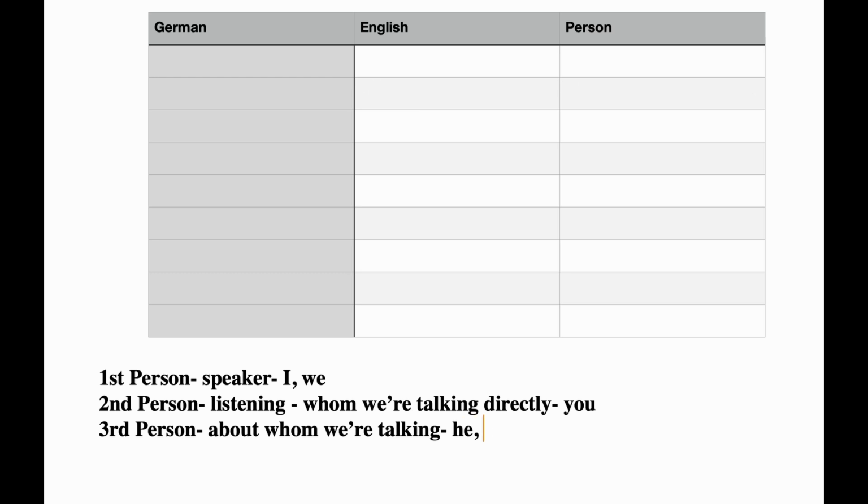So he, she, it and they come under third person. Okay, I hope it's clear. The person who is speaking is first person. To whom the speaker is talking directly is the second person. And about whom the speaker is talking is the third person.